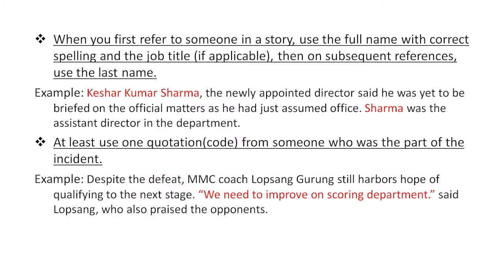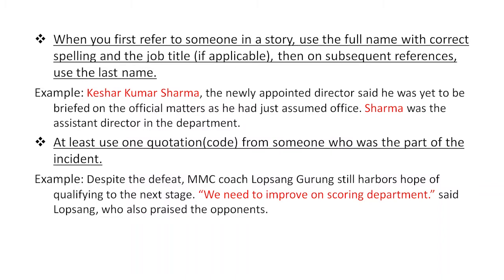We have already known that we are talking about Mr. Sharma there. At least use one quotation, and we call it a quote, from someone who was part of the incident. Like here in this example, you can see MMC coach Lopsang Gurung is being referred to here, and what he said has been put exactly into the sentence.